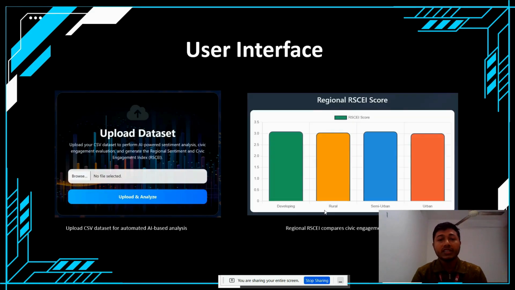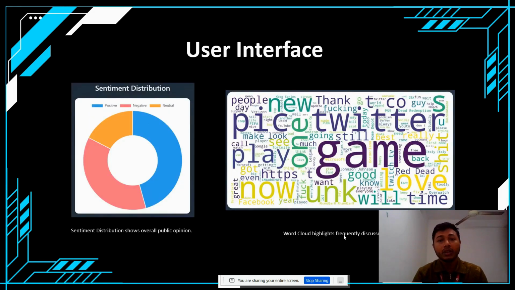This other interface is for uploading a CSV dataset with automatic AI-based analysis. This is the comparison, where RSCEI compares civic engagement across regions. And this is the sentiment distribution: overall public opinion, positive, negative, and neutral, using a pie chart. And there is the word cloud, which highlights frequently discussed topics, showing which topics are more important.